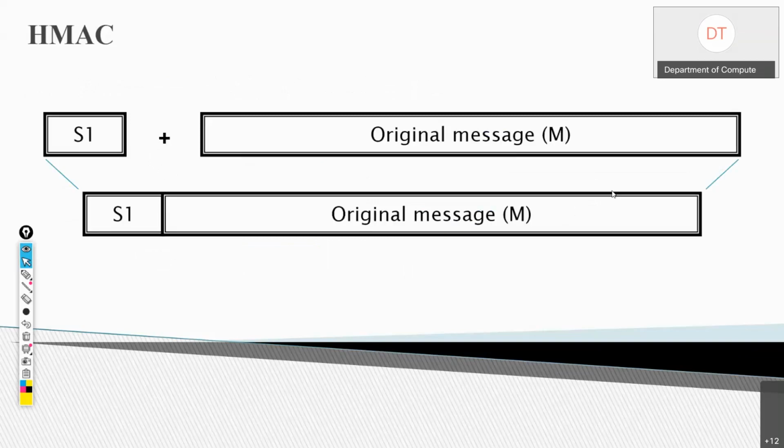XOR का मतलब क्या होता है? What is XOR? If both the inputs are 1, then your XOR answer would be 0. And if both inputs are 0, then 0. If any one input is 1, then what we will get? 1. Okay, so that is about XOR.